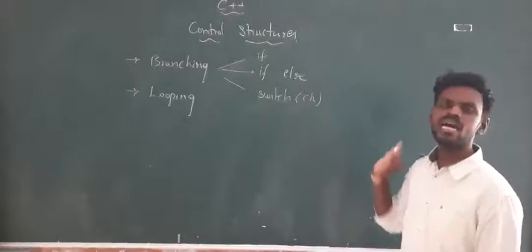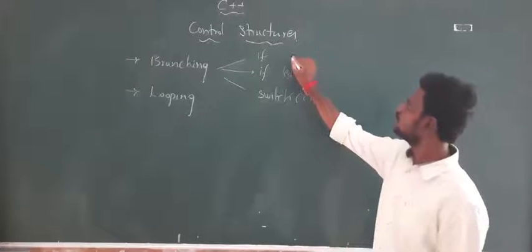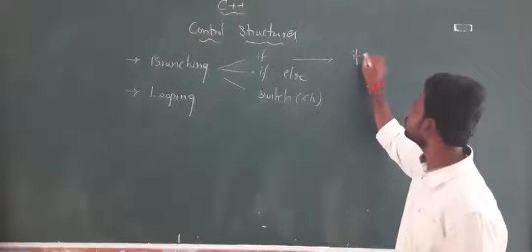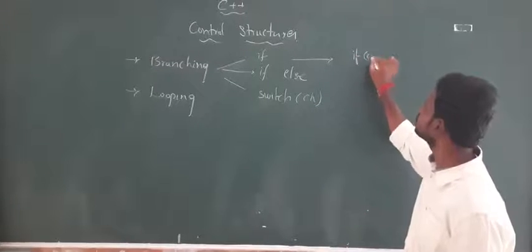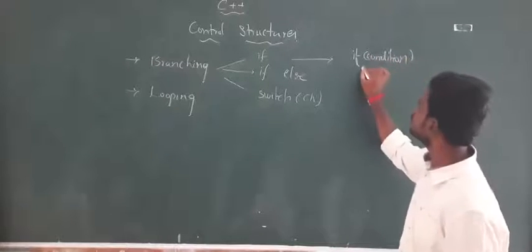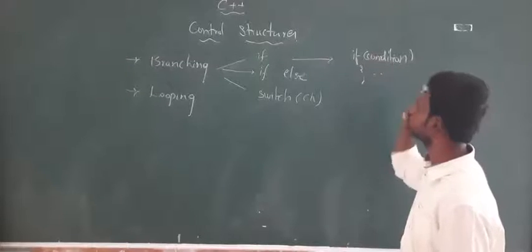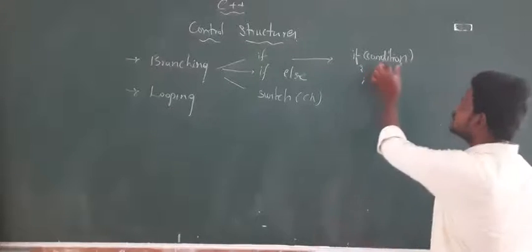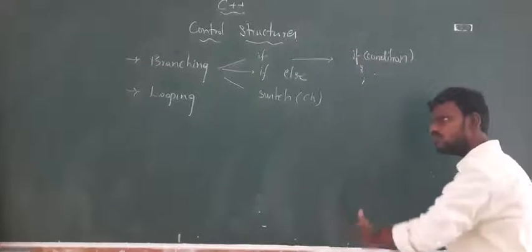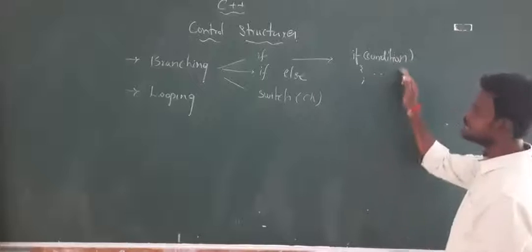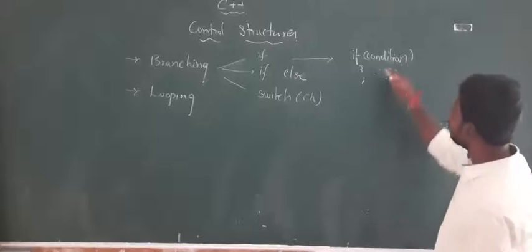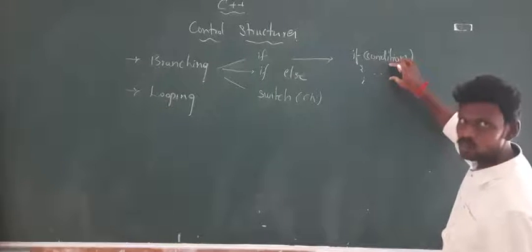Every statement has its own syntax. For example, the if statement is given like this: if, then the condition, then we go with the statements. If this condition is true, then we will be executing this. If not, we will be neglecting this and we will go for the remaining part. I hope the syntax is clear. In simple if, if this is true, it does this. If it is not, it won't do anything.